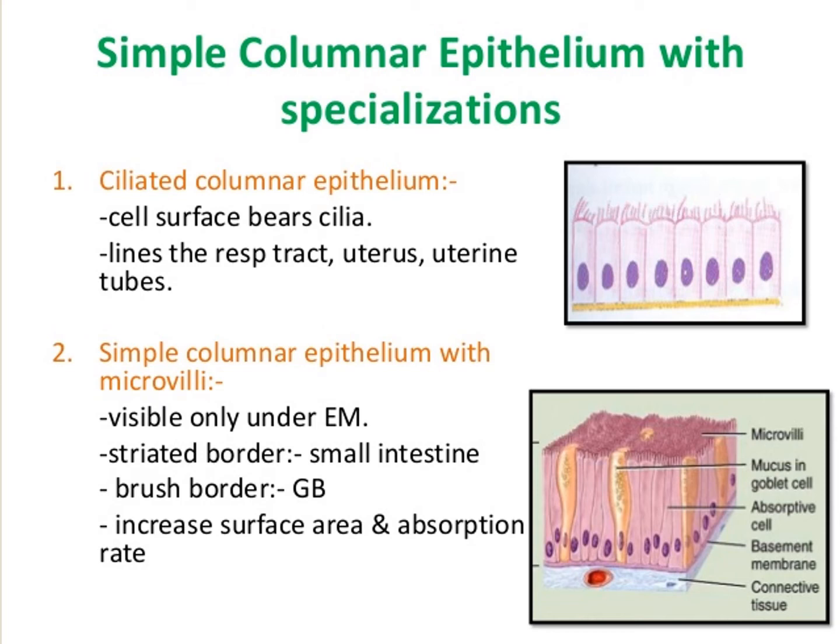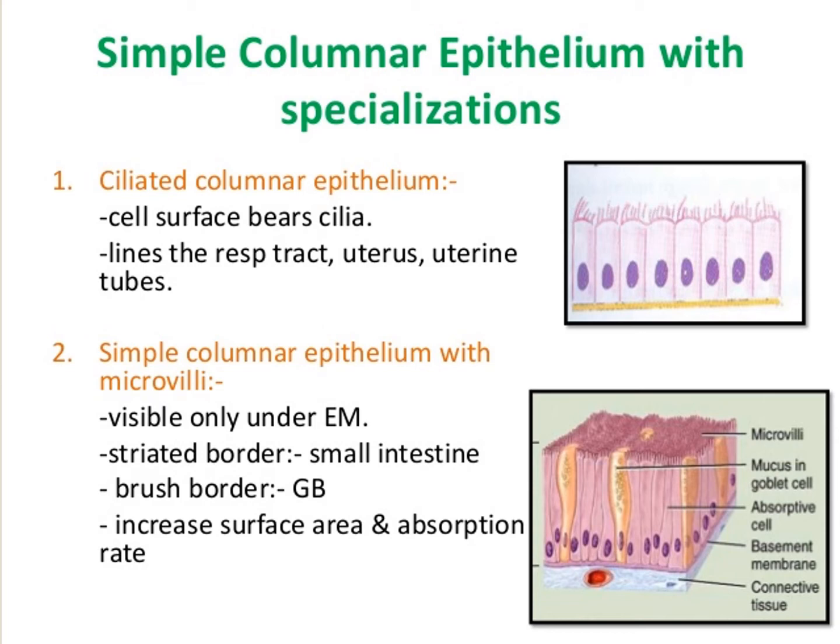The nucleus is at the base of the cell. Okay, these are columnar epithelium.